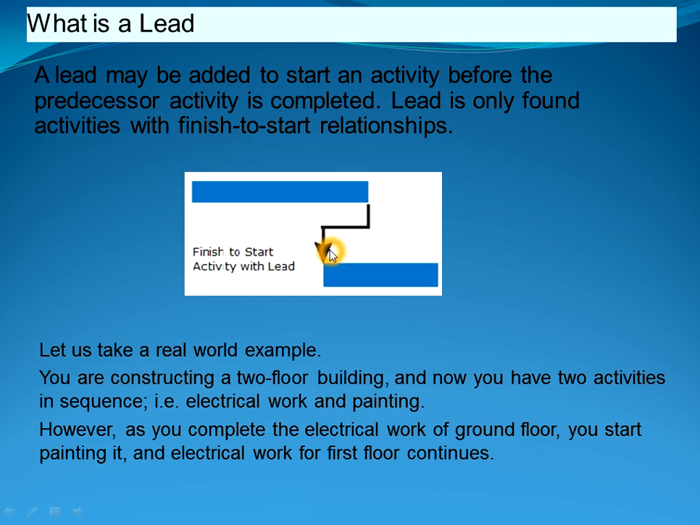It is an acceleration time given or provided to activity B. So this is basically called the lead time. Let us take a real world example. You are constructing a two-floor building and now you have two activities in sequence: electrical work and painting. However, as you complete the electrical work of the ground floor, you start painting it, and electrical work for the first floor continues. So it will basically produce a lead time here. This is called lead time.